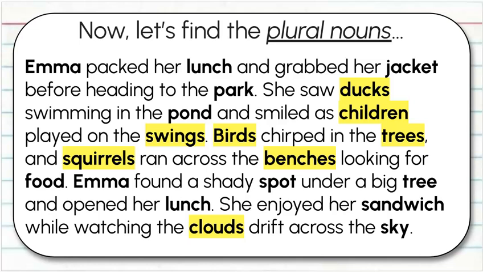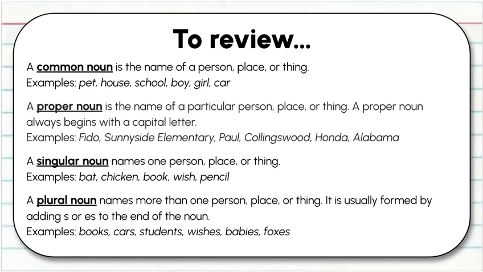Again, most of those end with an S or ES, but children again is there. It's a collective plural noun, which means it's a group name. Now to review, there were 4 types of nouns that we looked at today. A common noun is the name of a person, place, or thing. A proper noun is the name of a particular person, place, or thing. And a proper noun always begins with a capital letter. A singular noun names one person, place, or thing, and a plural noun names more than one person, place, or thing. It's usually formed by adding S or ES to the end of a noun, but not always.